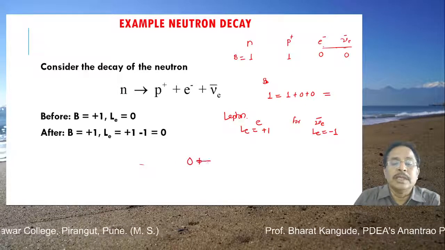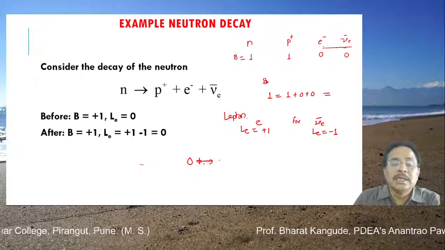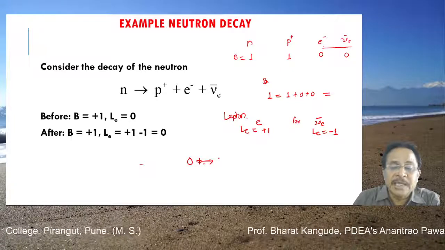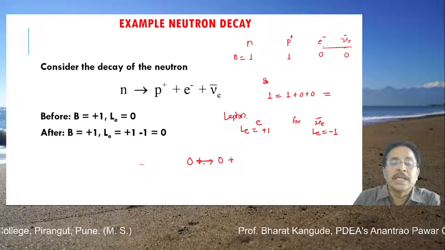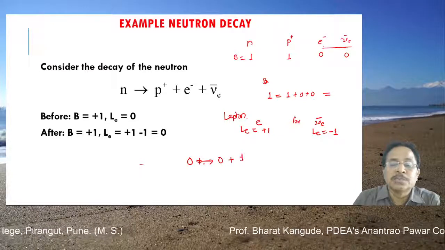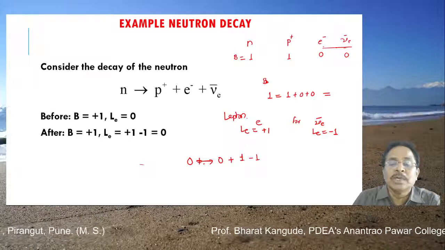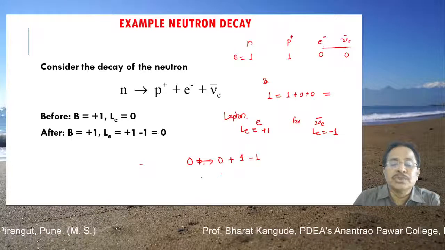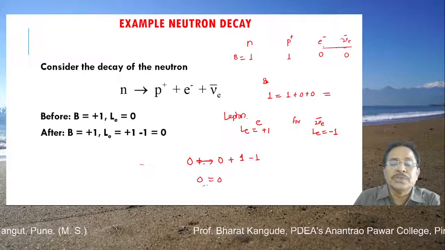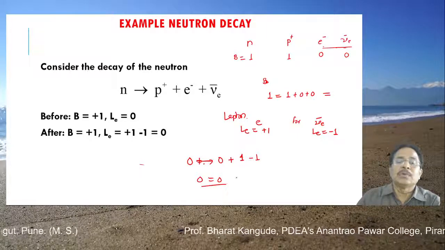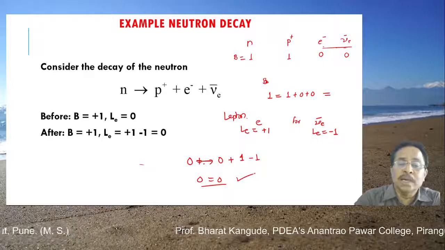On the right hand side, the proton has Le number equal to 0, whereas the electron has Le number +1, and this anti-electron neutrino has -1. So +1 -1 is 0. Therefore 0 is equal to 0 is satisfied, and lepton number conservation is also valid in this case.